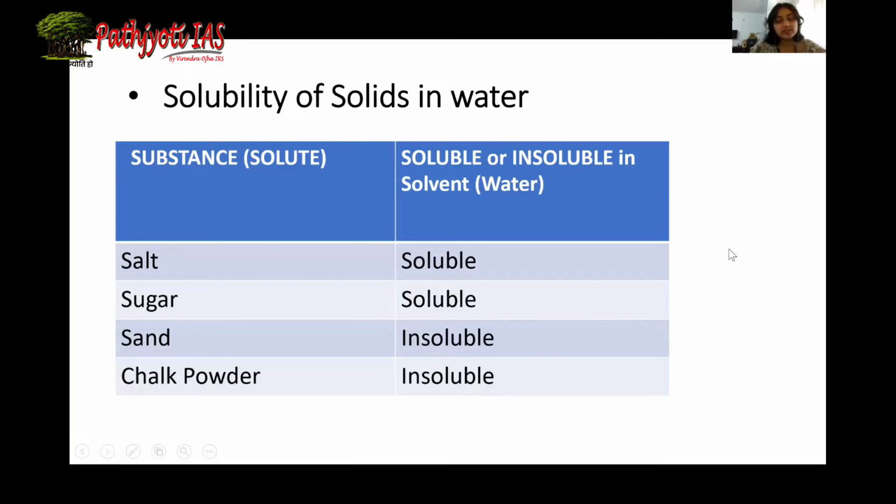Okay, so solubility of some solids in water. We are going to take a few examples of solid and we will see if they are soluble or not. So salt is soluble in water, sugar is soluble in water. When we mix salt or sugar in water, they form a uniform solution with water. However, sand will not be soluble in water. It will settle down at the bottom of the vessel. Same goes with chalk powder. So they are both insoluble.